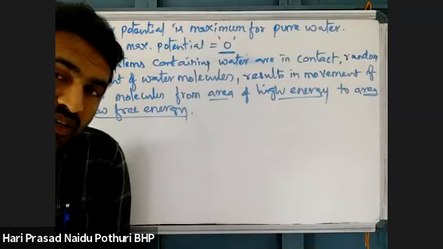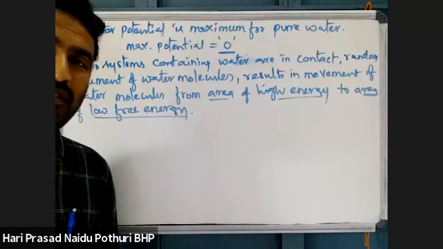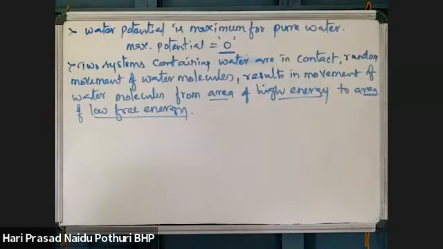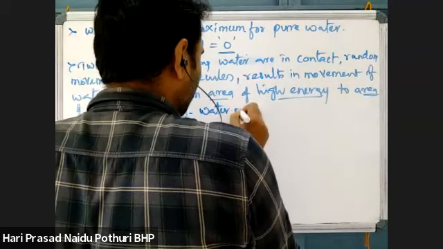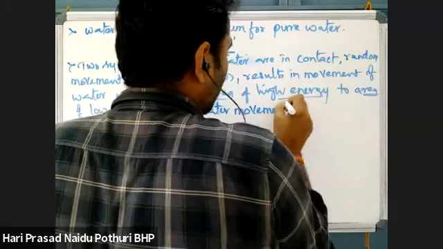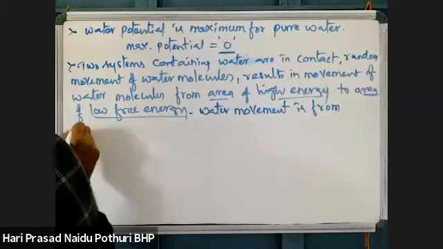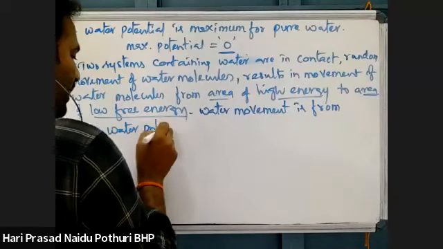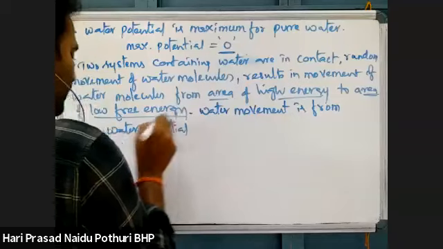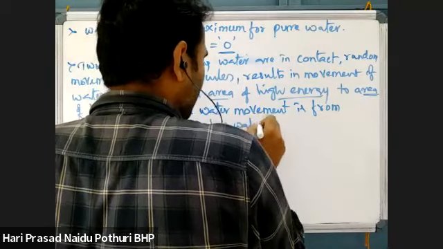The water whose solute concentration is less, pure water, has more free energy. So water movement is from high water potential to low water potential.